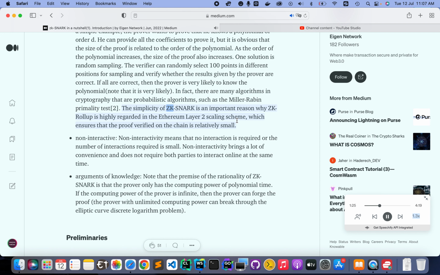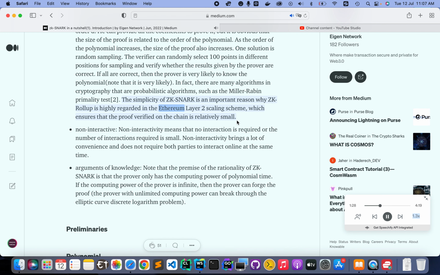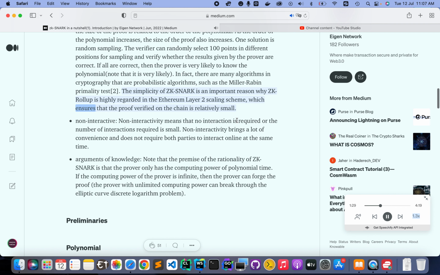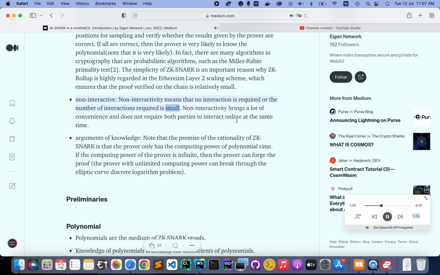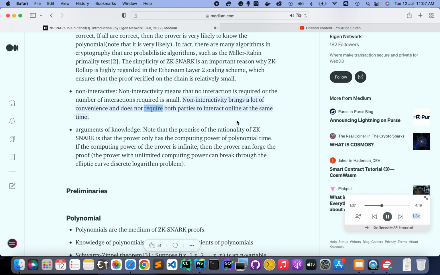The succinctness of ZK SNARK is an important reason why ZK rollup is highly regarded in the Ethereum Layer 2 scaling scheme, which ensures that the proof verified on the chain is relatively small. Non-interactive. Non-interactivity means that no interaction is required or the number of interactions required is small. Non-interactivity brings a lot of convenience and does not require both parties to interact online at the same time.